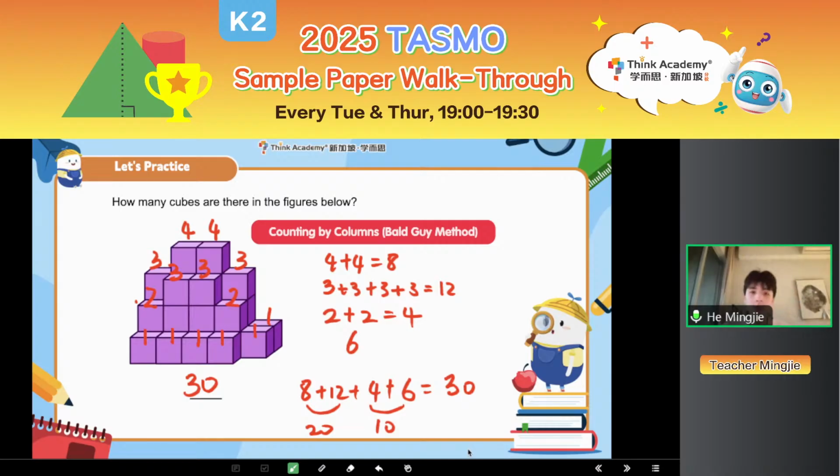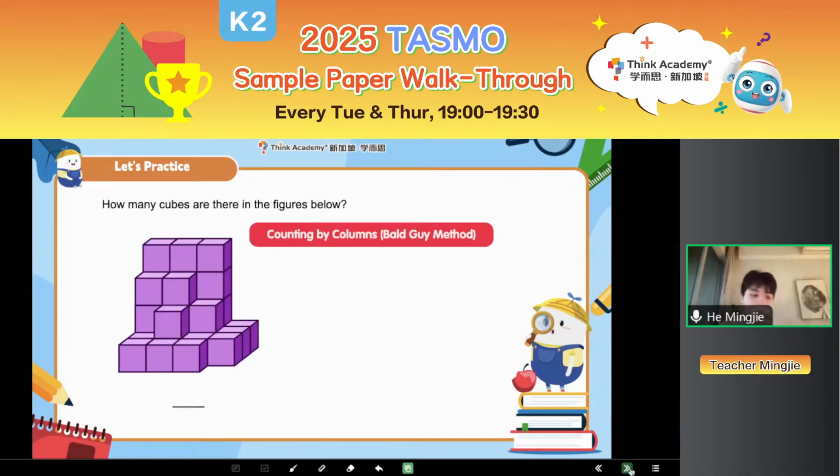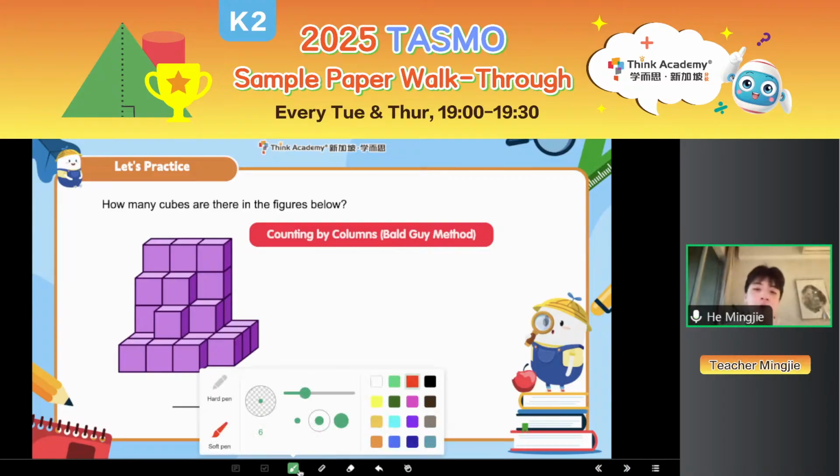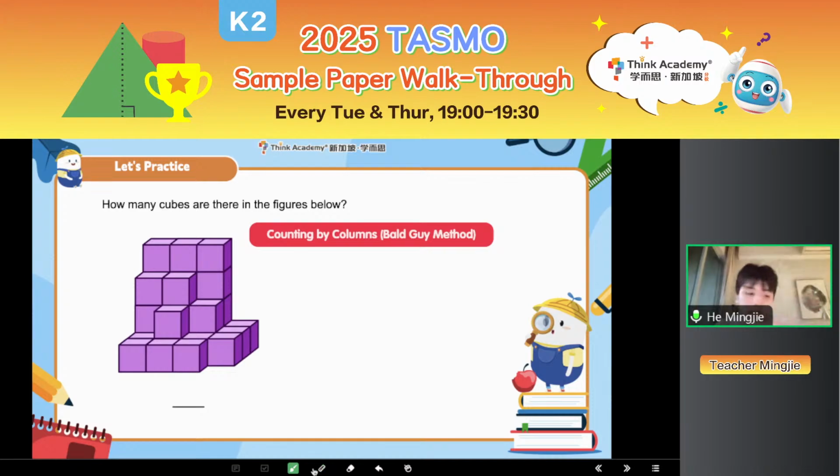So now let's continue, all right? So for the second one, can you help teacher Mingjie use the same method? And then let's do the labeling together. And let's see, can you get the correct answer this time? Sure, right. So still the same one. We should still label from the shortest or highest? We should label from the shortest. Yes, okay, very good. So how many one I have? One, one, one, one, one, one, one, one.